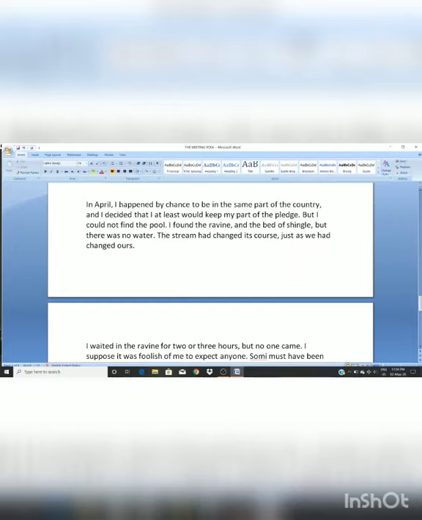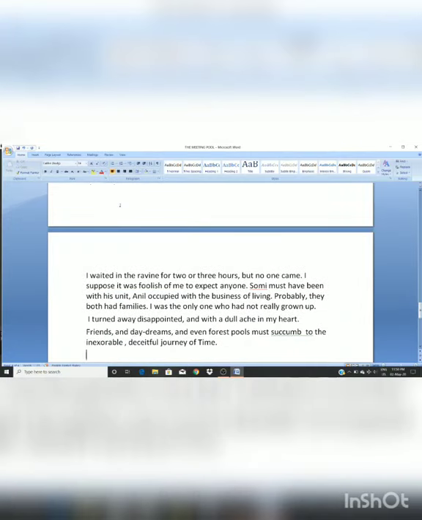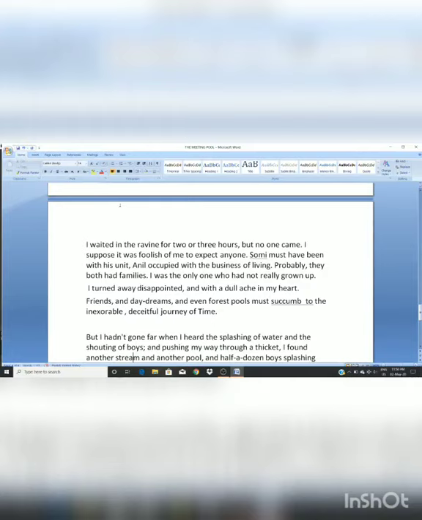Course means way, W-A-Y. It is not the syllabus which is in your course. Okay, this is not that course, the course here means way. Just as we had changed ours. So he said that maybe the water had changed its way just like we people have changed our way. I waited in the ravine for 2-3 hours, but no one came. It was actually a little bit stupid of him to wait there, but still he waited there for 2 to 3 hours, but no one came.